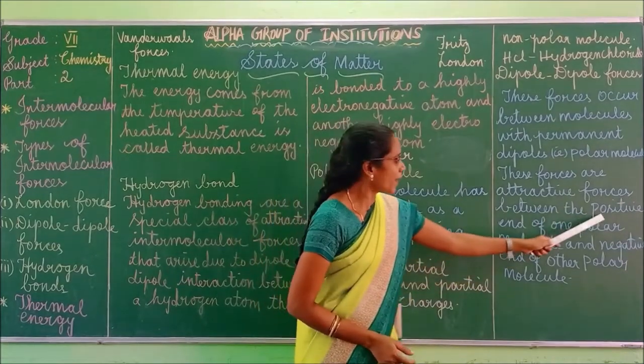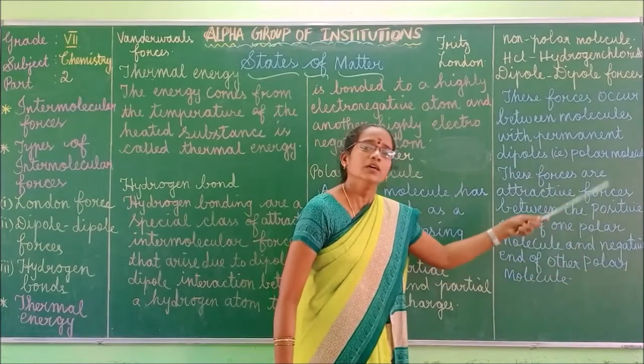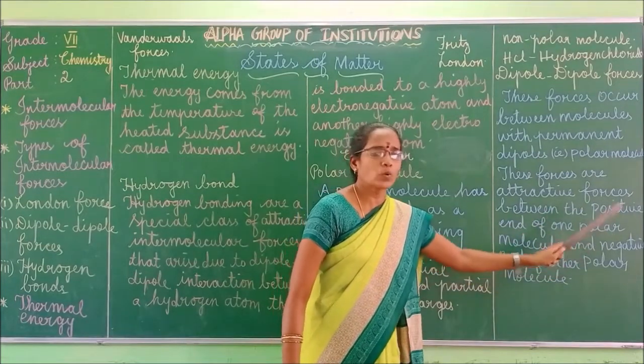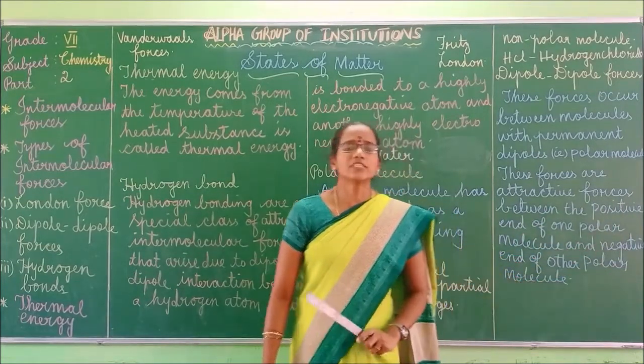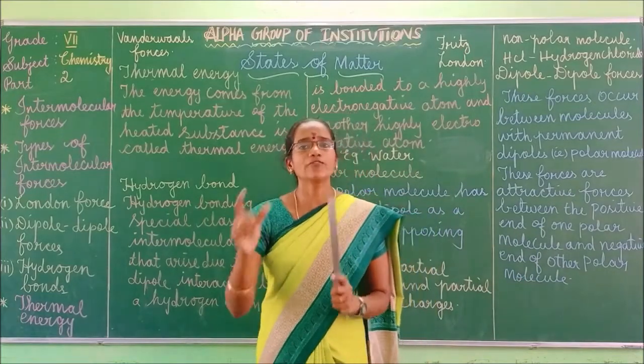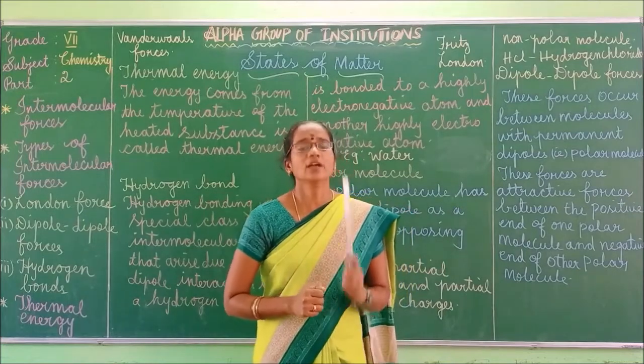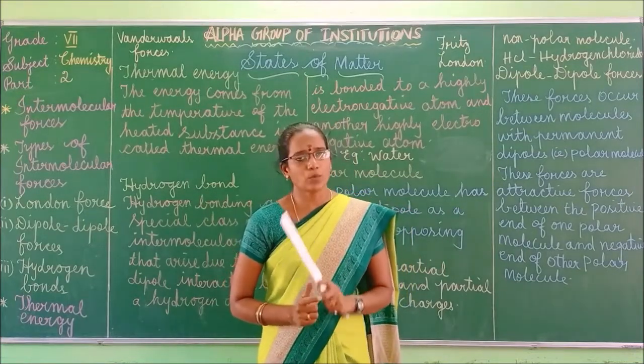The positive end of one polar molecule will attract the negative end of another polar molecule and influence its position. This is called the dipole forces.